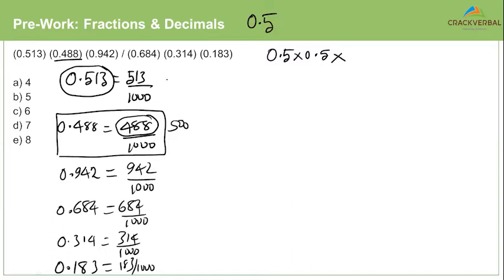Right? Next, 0.942, 942 is closer to 900, so we can approximate it to be 0.9. Some of you might want to say, okay, I want to approximate it to 0.95. That is okay with me. But as of now, I'm just approximating it to 0.9 to keep things simple. This one, I will approximate it to be 0.7 because this would be 700. The other one would be 0.3 and the other one would be 0.2.